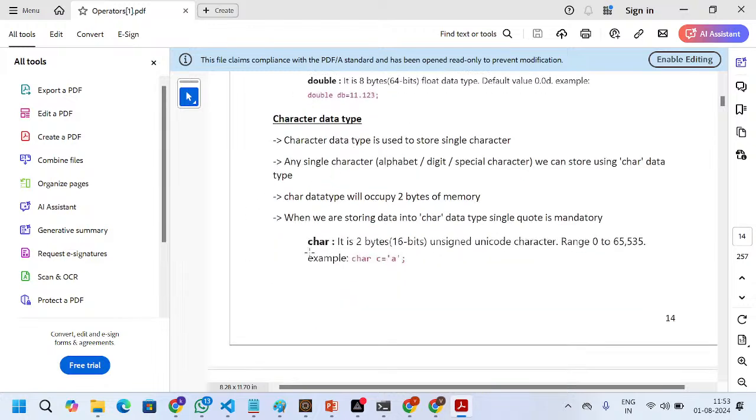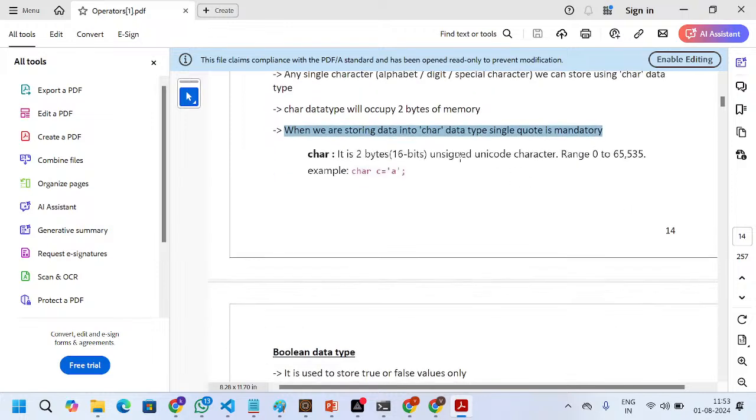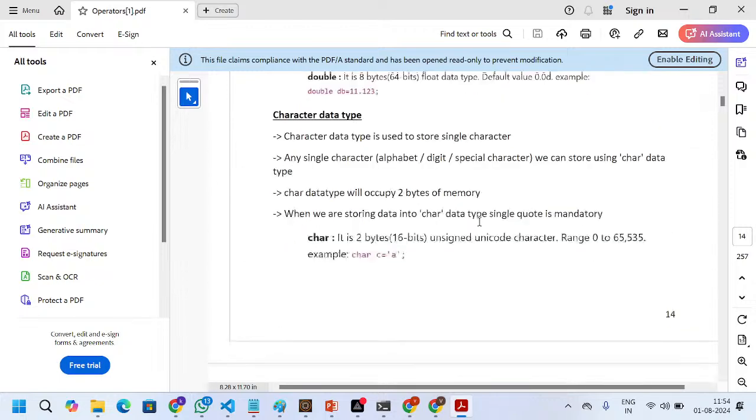Next, character, meaning it can hold a single character only. The char data type is used to show a single character. Any single character, alphabet, digit, or special character can be stored using the char data type. Char will occupy 2 bytes of memory. When we are storing data into a char, single quotes are mandatory. The range is between 0 and 65k.